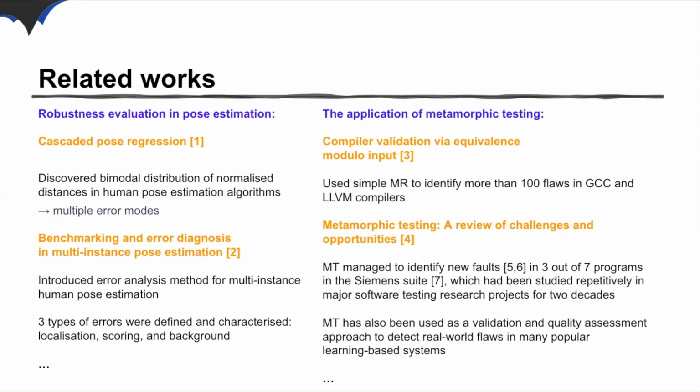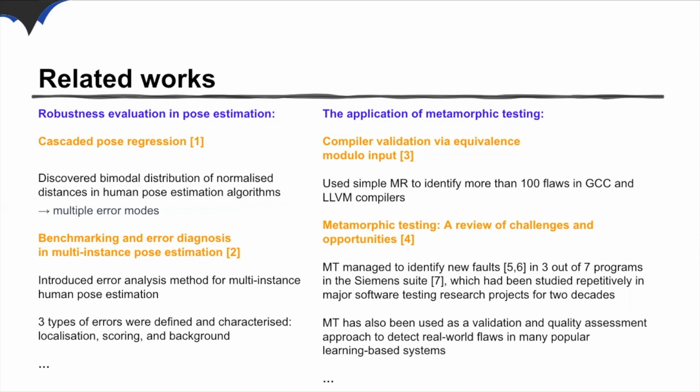Compared to image classification and object detection, research on evaluating pose estimation models is limited. Cascade pose regression has shown that, unlike human annotators, algorithms have a bimodal distribution of normalized distance between a part detection and the ground truth, indicating multiple error modes. Benchmarking and error diagnosis in multi-instance pose estimation have introduced a method to analyze errors and a benchmark to compare different algorithms.